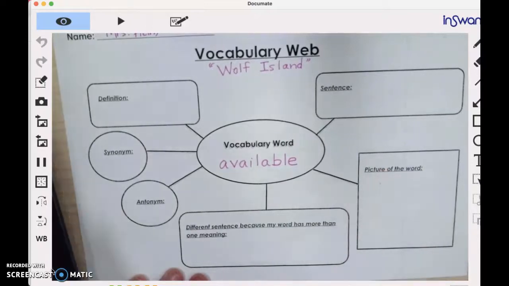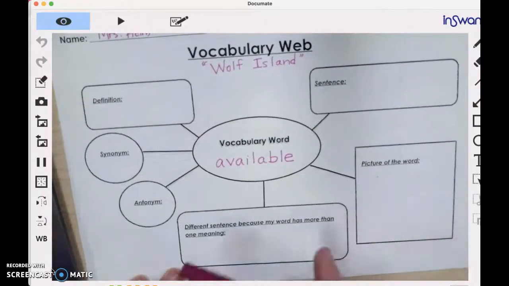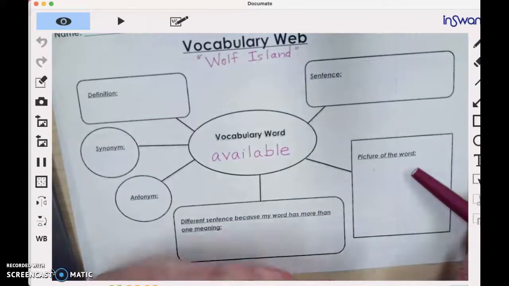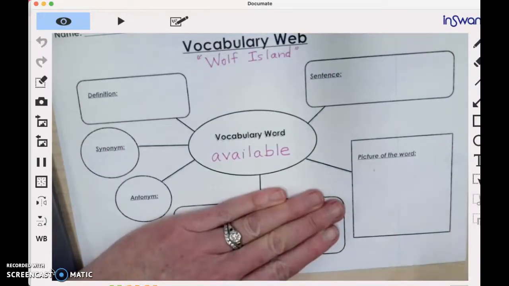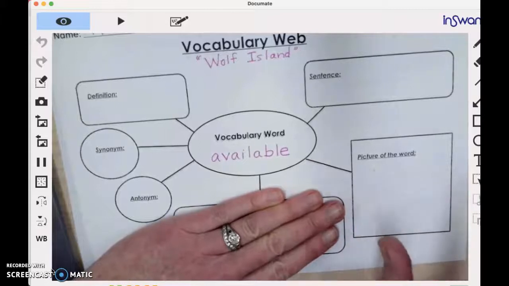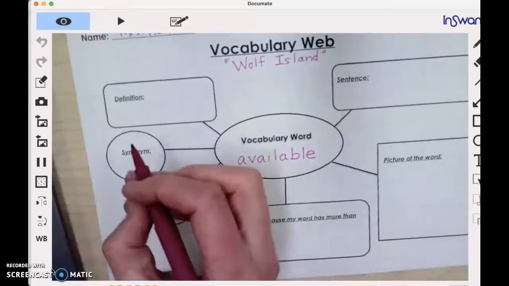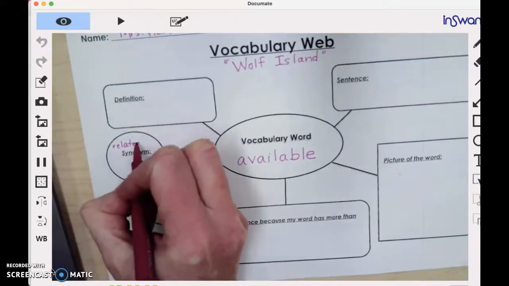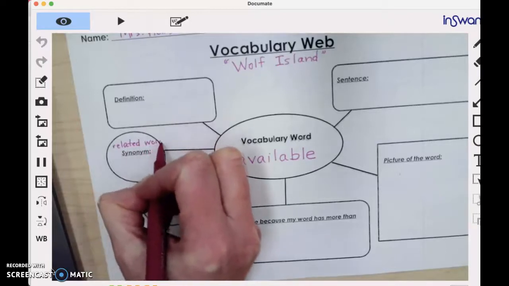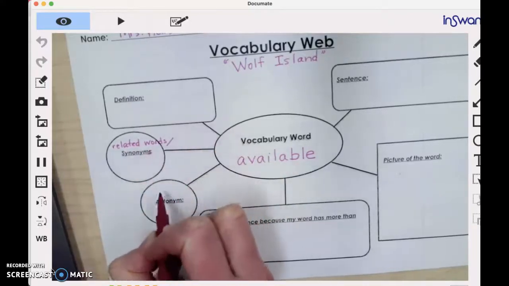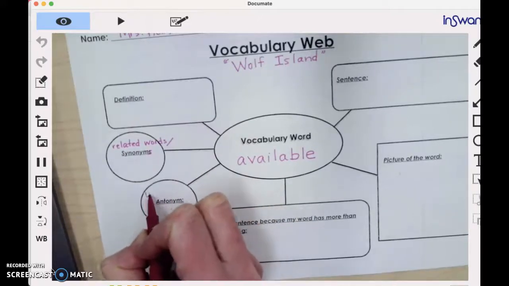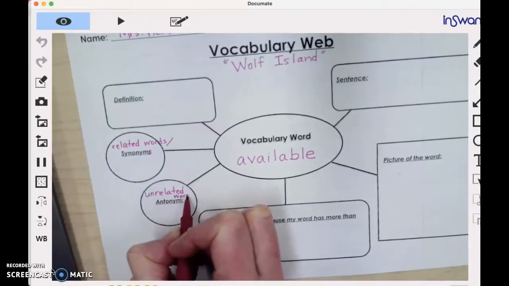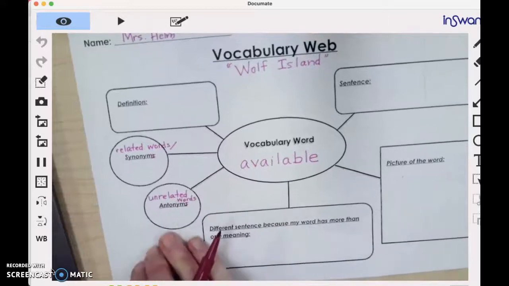So you're actually going to fill in these 1, 2, 3, 4, 5 bubbles. And that one you might fill in. Okay, and we'll go over what that means. Now, I'm going to change it a little bit in that you're going to do related words or synonyms, and you're going to do more than 1. If you can think of more than 1, you have to have at least 1. We talk about related words in our class. And this would be opposite words or unrelated words, or antonyms. So we're going to add more than 1 to that bubble if we can.